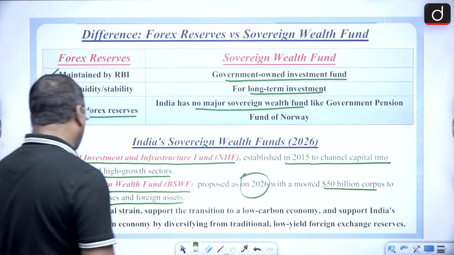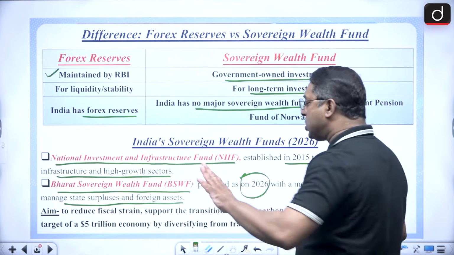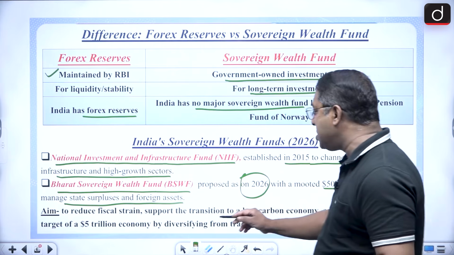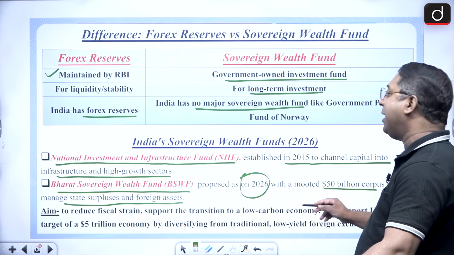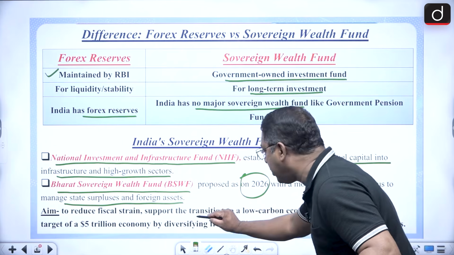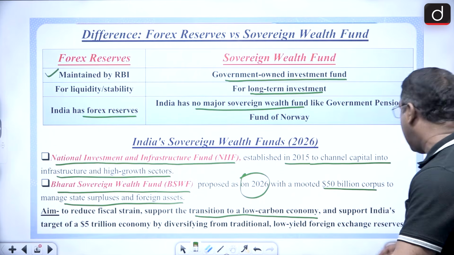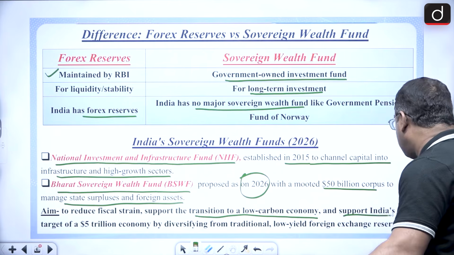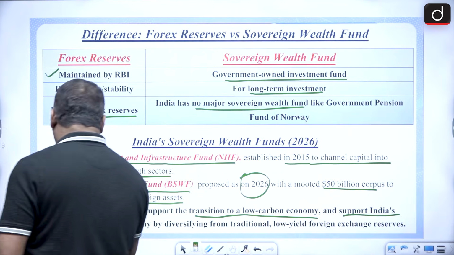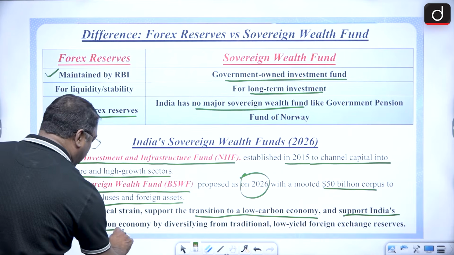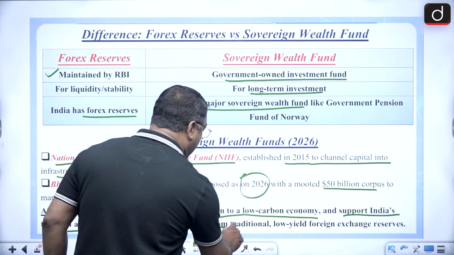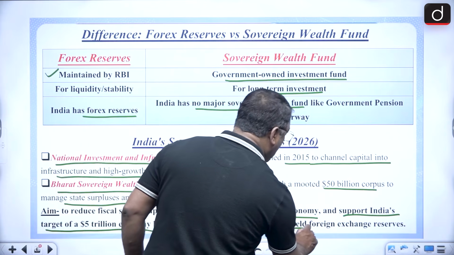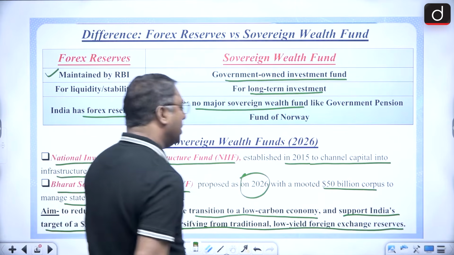The aim is to reduce the fiscal strain, and the aim is to support the transition to a low carbon economy. Very, very important, transition to a low carbon economy, and also to support India's target of a $5 trillion economy by diversifying from traditional low yield foreign exchange reserve.